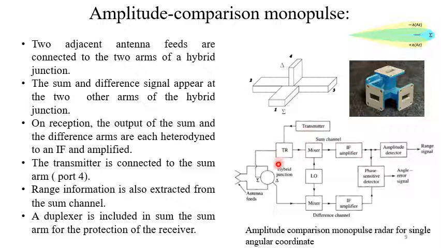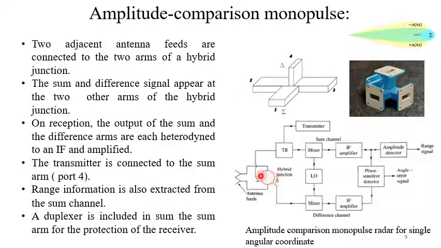So this is the basic block diagram of an amplitude comparison monopulse radar, and this one is drawn for a single angular coordinate. We could have drawn it for two angle coordinates, but that would be a little bit complex. So we are trying to understand the basic principle only. So we have drawn it for the single angular coordinate. Two adjacent antenna feeds are connected to the arms of a hybrid junction.